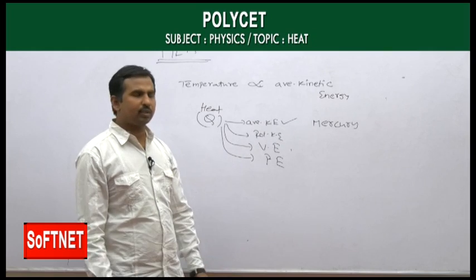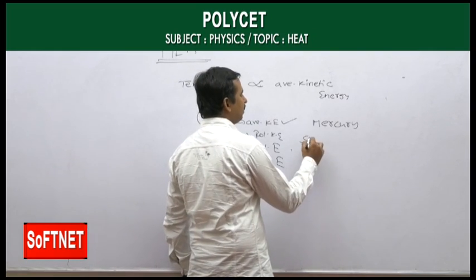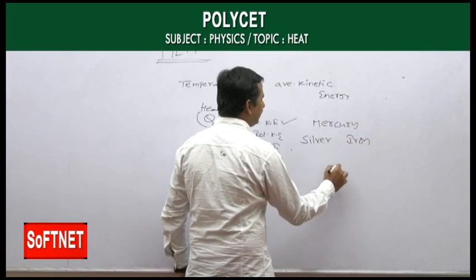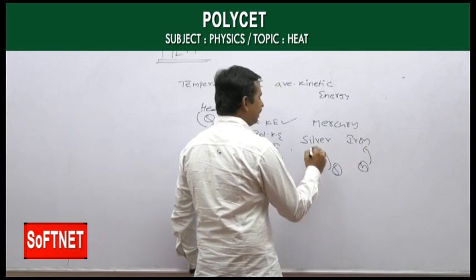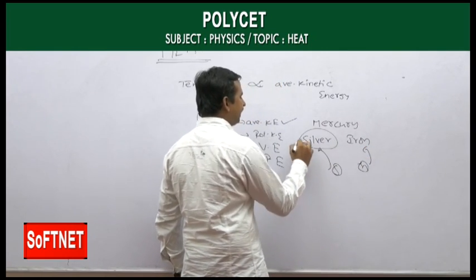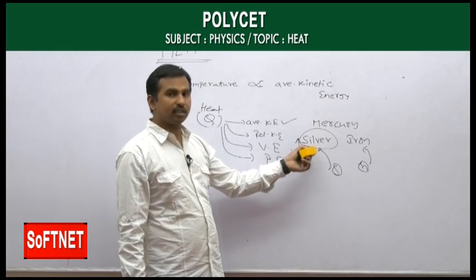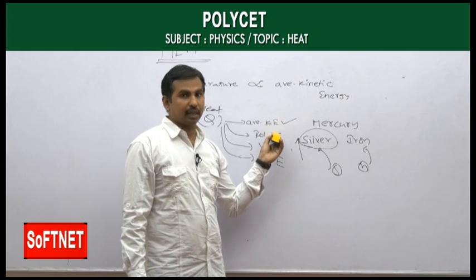Likewise, when comparing one body to another, say for example silver and iron, if you supply the same heat energy to silver as well as iron, silver raises its temperature very fast, because it utilizes all its heat energy for increasing its kinetic energy.